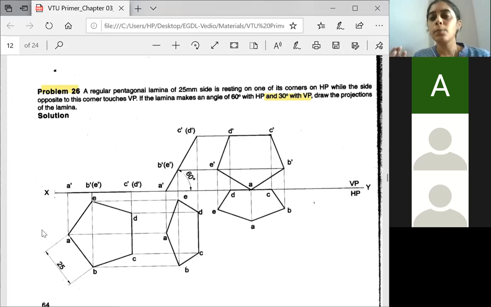And neatness. The problem you're solving should be neat. You don't erase and make the page darker. Okay, it won't be visible and it should be very neat since it is an engineering drawing subject. It is not a theoretical one. So please consider the part of neatness and perfectness along with the problem solving. Then you get full marks even in the examination. If you practice from now onwards, at the end you will be very good in drawing, with neatness and perfection also. So this is how you have to solve the problem related to the second one.